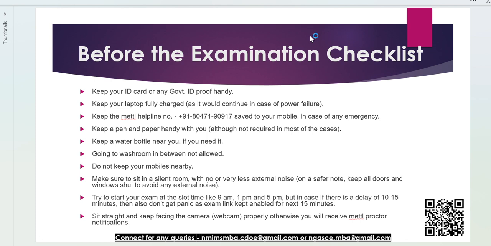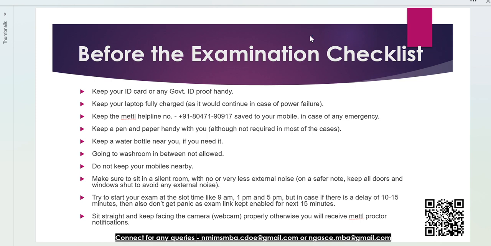The third one is to keep the helpline number, which is 80471, saved to your mobile in case of emergency, or just make a note somewhere. Otherwise, if there's some internet issue or your exam gets stopped in between, the person will get a little nervous, and at that time they need to identify these things. So it's better to keep the helpline number handy or saved on your mobile.